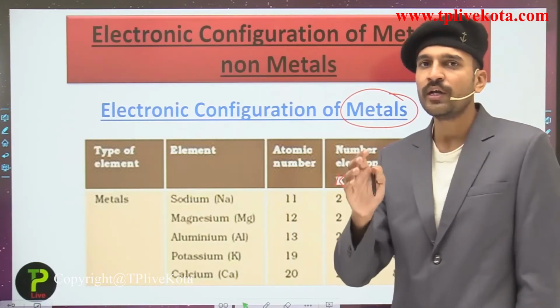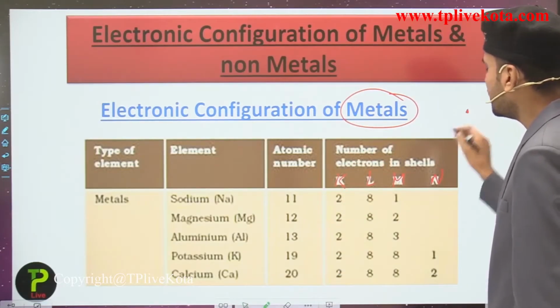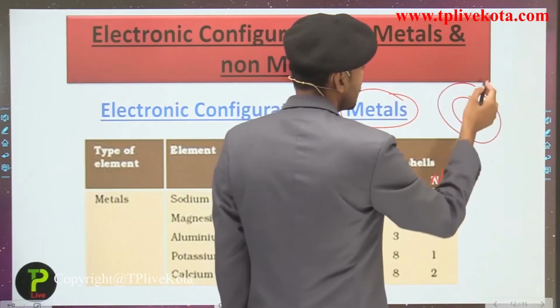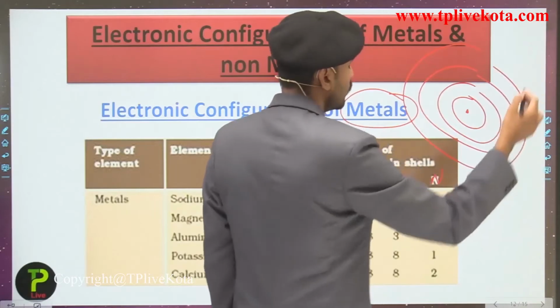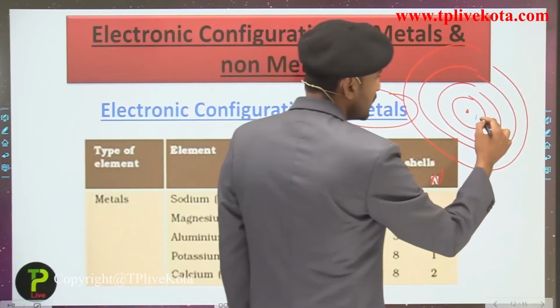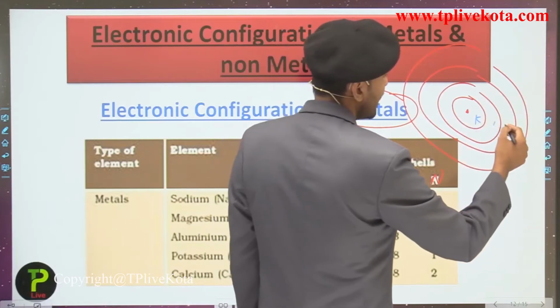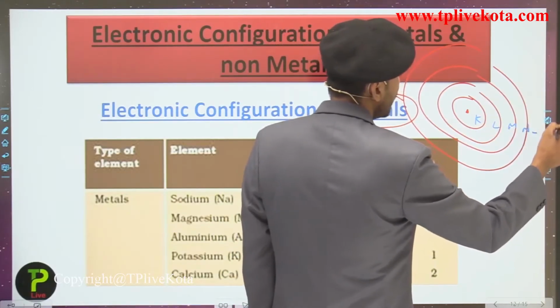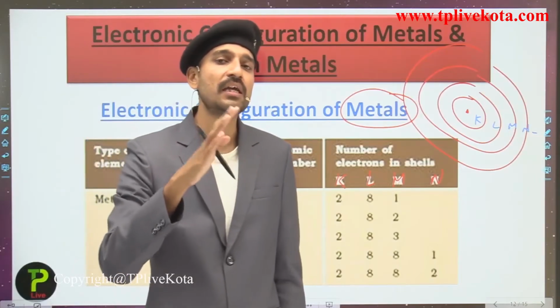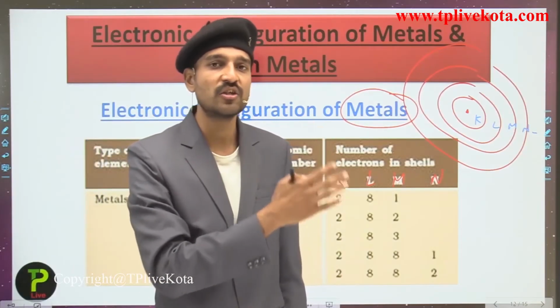Students, you have already studied in class 9th that, suppose this is the nucleus, this is the first shell, second shell, third shell and fourth shell, and so on. The names of these shells are respectively the K shell, which is present very close to the nucleus, L shell, M shell, N shell and so on.